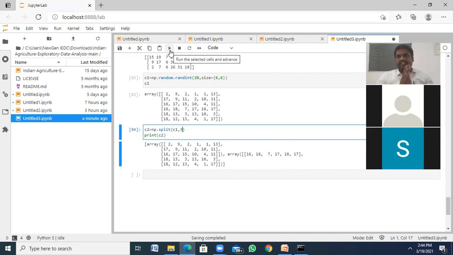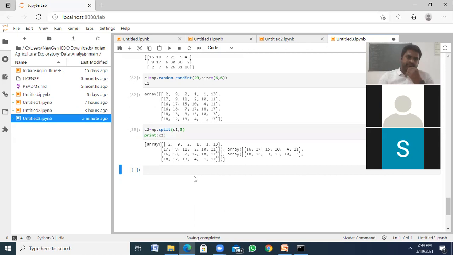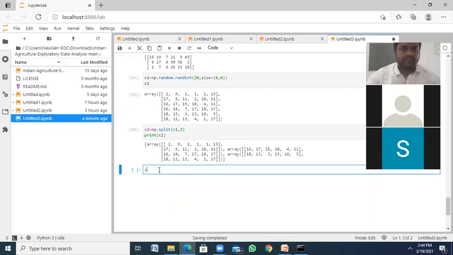It splits your entire array into 3 sub arrays, each array having 2 rows like this: array 1, array 2, array 3. Okay, right? This is splitting.